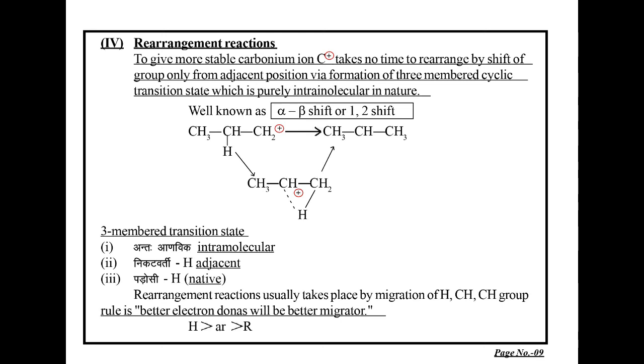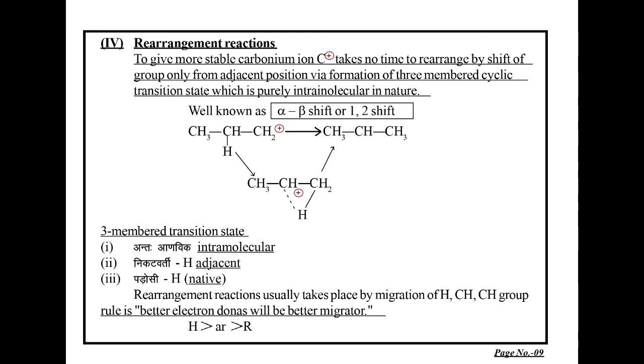Take as an example the propylenium ion. This is the primary one. It is getting converted into the secondary carbonium ion. How does it become possible?